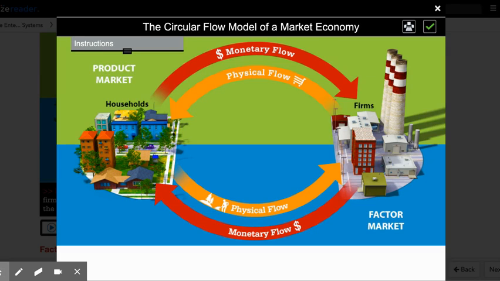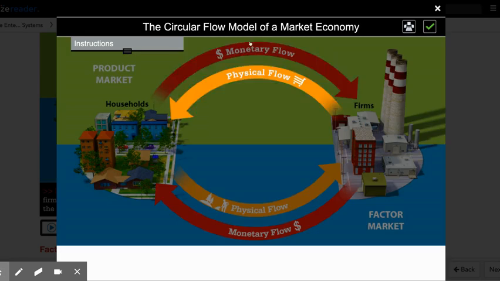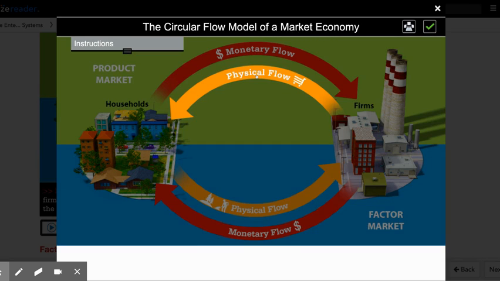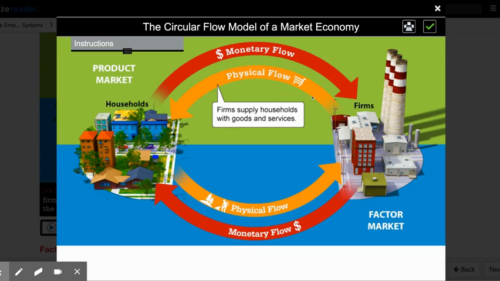What's going to happen in the product market is, again, there's going to be an exchange. Remember that a market is simply a place where parties come together to exchange goods and services. In this case, firms have taken those factors of production that they bought from us and they create goods and services. So firms will supply households with goods and services.